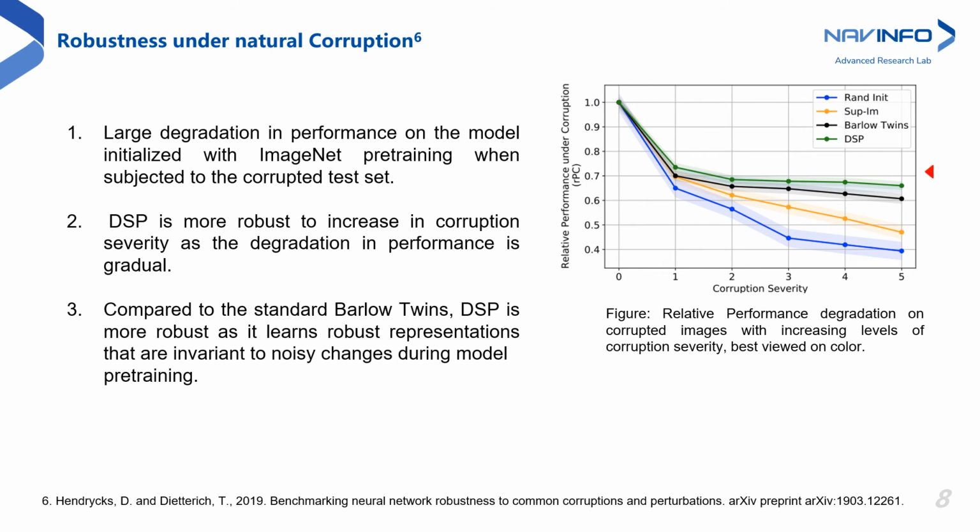Here, we evaluate the robustness of the scene change detection models on 15 types of natural corruptions and across 5 severity levels. The figure on the right shows sample corrupted images from the VL-CMU-CD dataset. We can see that compared to the ImageNet pre-trained models and Barlow Twins, our DSP is more robust as the degradation in performance is gradual when subjected to the corrupted test set. Therefore, DSP brings discernible benefits in terms of robustness to natural corruption compared to the ImageNet pre-training and self-supervised Barlow Twins pre-training.